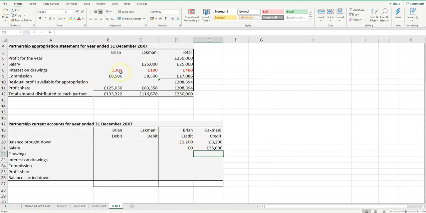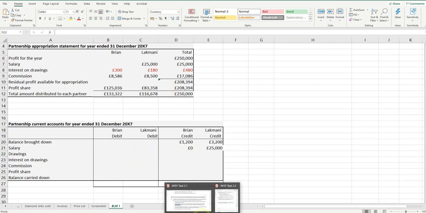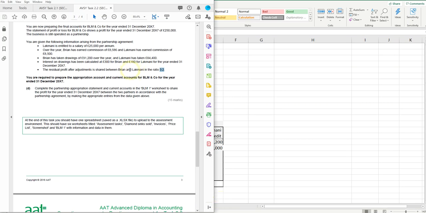Now I've got to do interest on drawings. Now interest on drawings is going to be a debit in the partnership current account. So let's, oh no, sorry, I beg your pardon, I got ahead of myself, didn't I? Now it's drawings. That's some information I need to go back to the question paper to get. So Brian has taken 91,200 and Lakmani has taken 84,400.